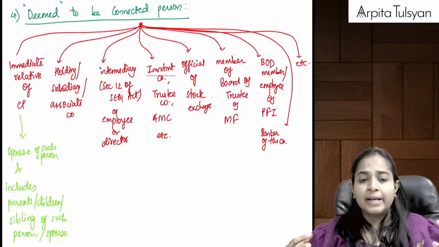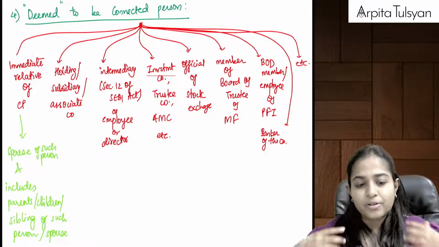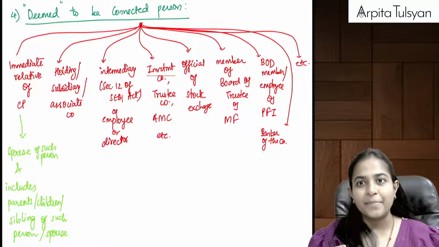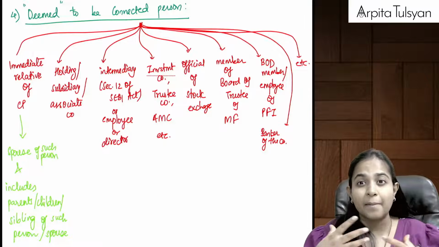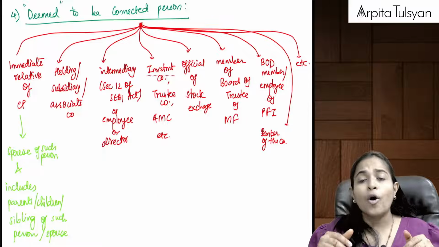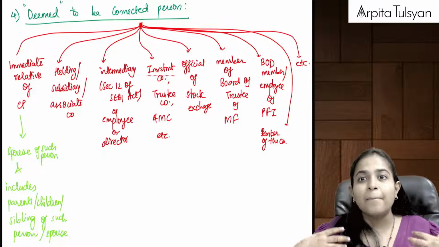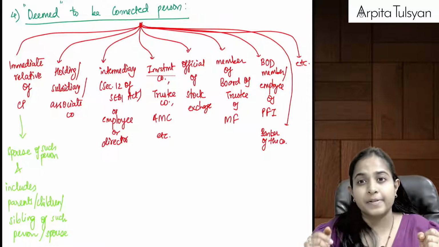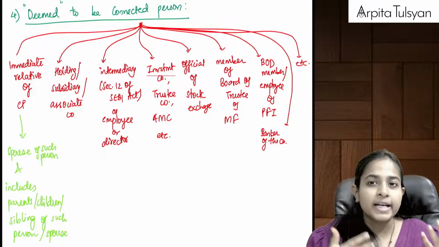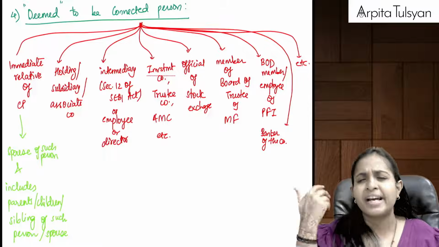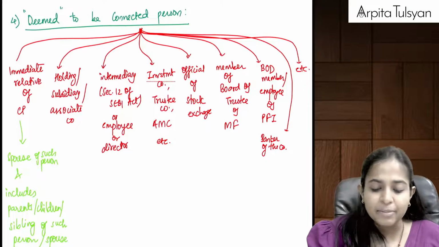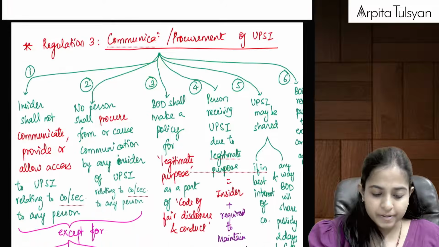So basically, connected person can be an individual also. It can be an individual who was associated with the company during the last 6 months, or now my company's related persons, or my company's linked persons, like my holding, associate, subsidiary, banker, PFI, investment company, AMC company, all these will also be considered as deemed to be connected persons.